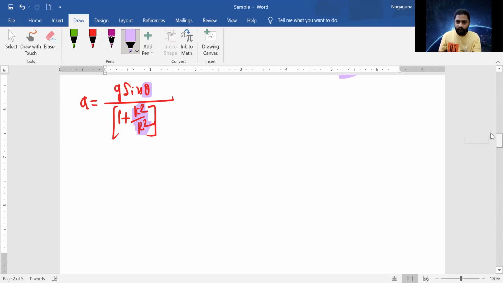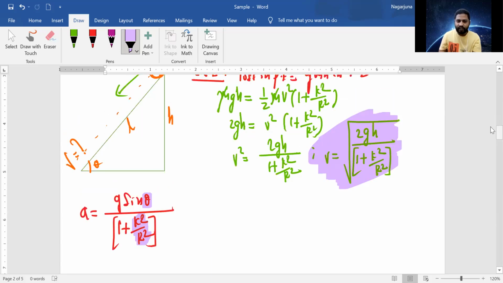Whereas your velocity is not depending on theta, it is not depending on the mass of the body, it is only depending on k square by r square. Sometimes a question will be like this, listen carefully.